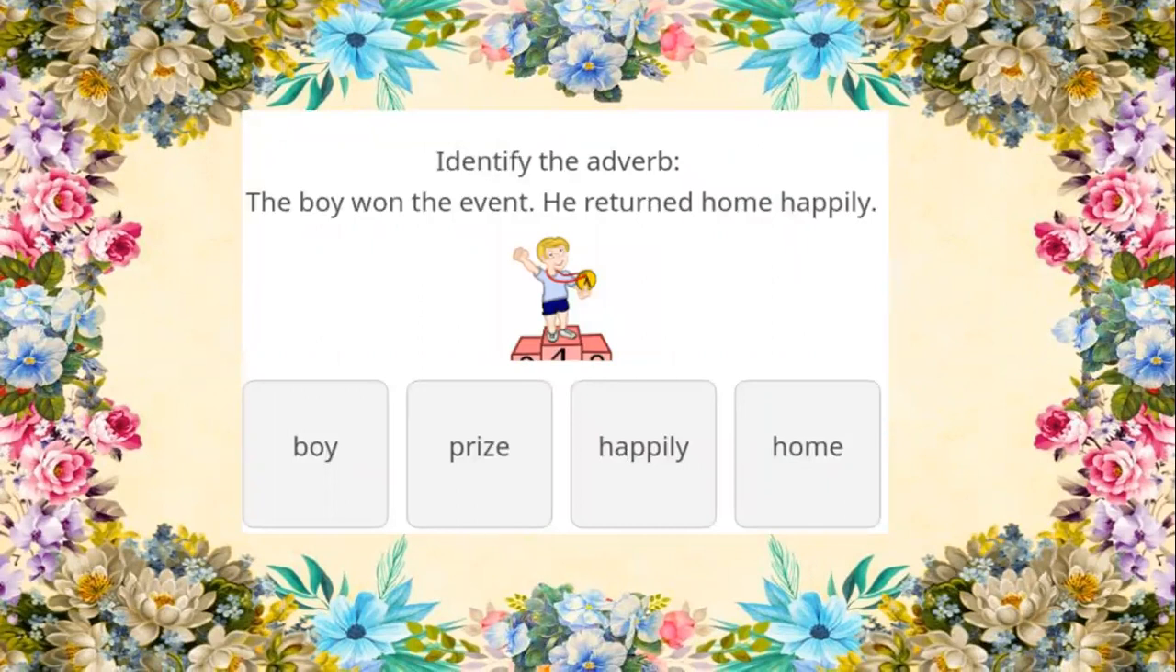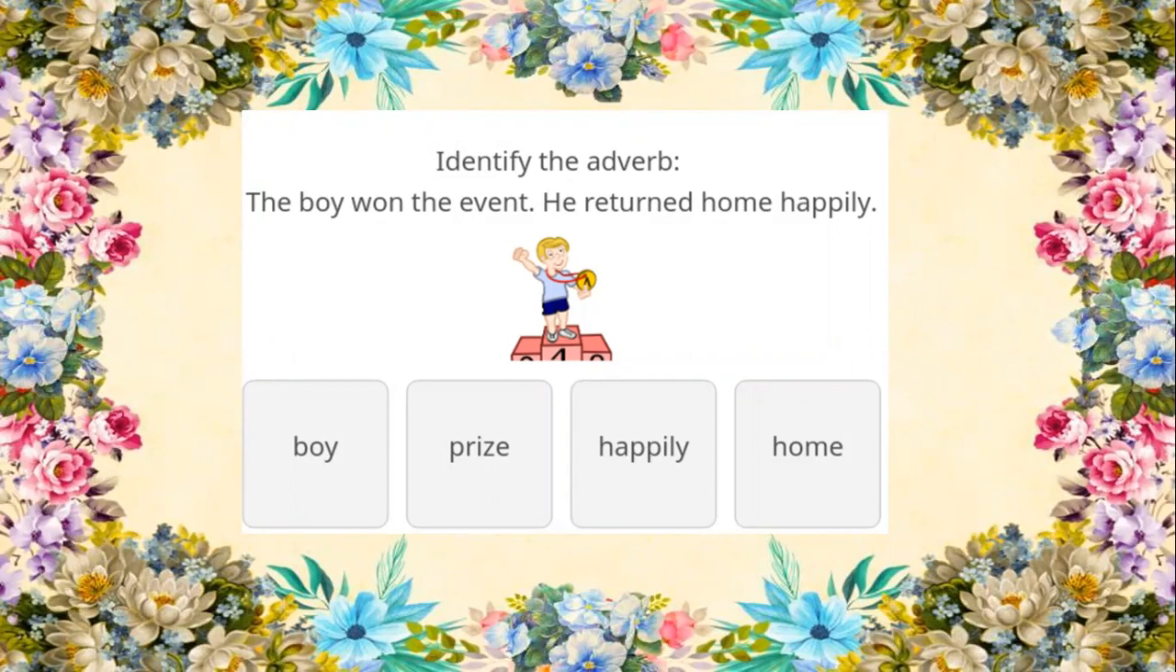Identify the adverb. He returned home happily. Which is the adverb in this? The four options given, children, are boy, prize, happily, home. From these four options, happily is the adverb of manner. He returned home happily.